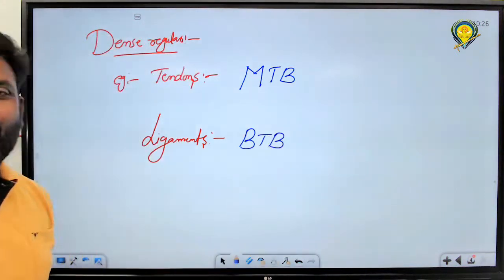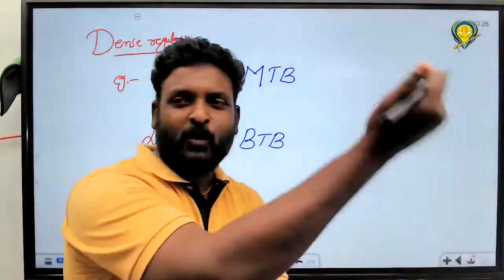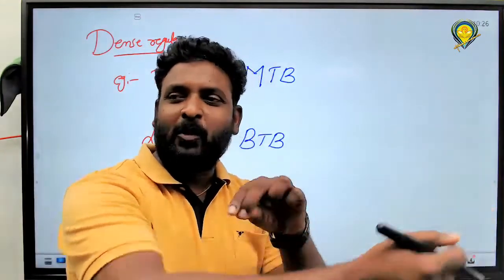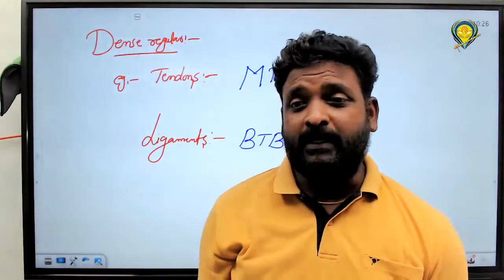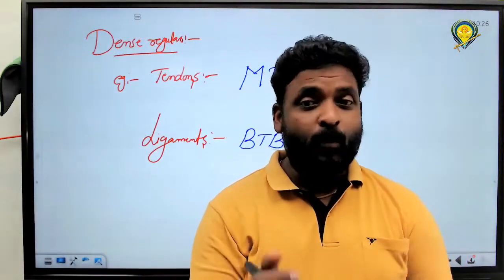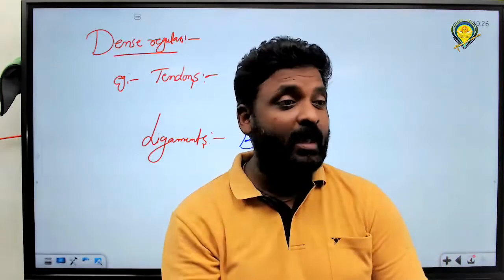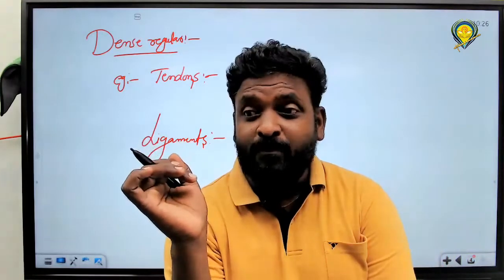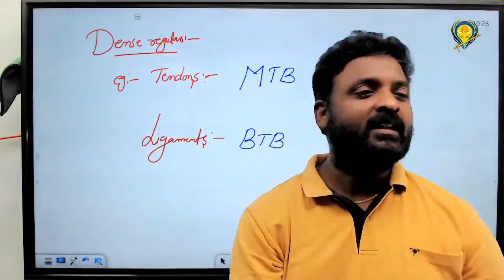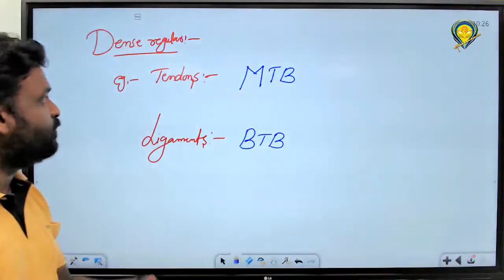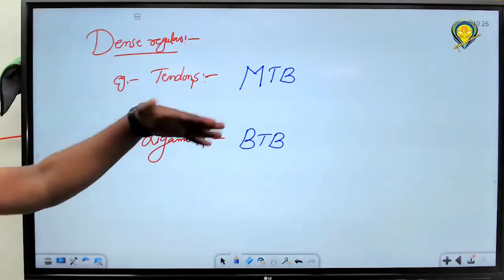Bone to bone. Here you can see that, bone to bone, right? Sometimes, in the case of accidents, the orthopedic doctor will observe whether it is a ligament problem or a tendon problem, and based on that he will treat. Got it, all of you? That is the dense regular example.